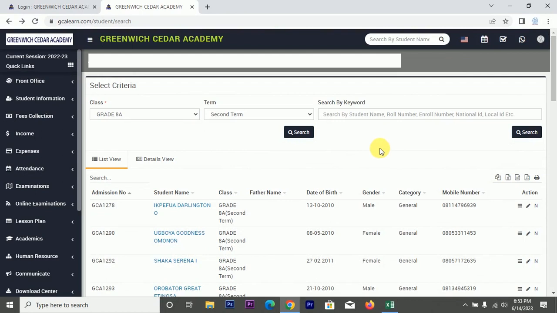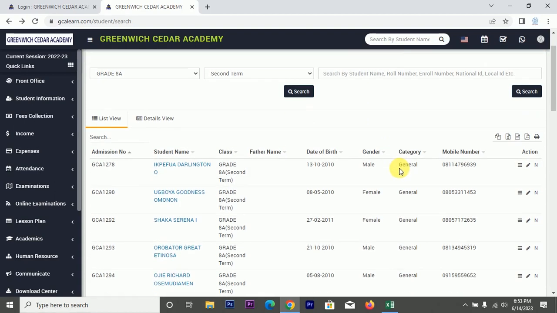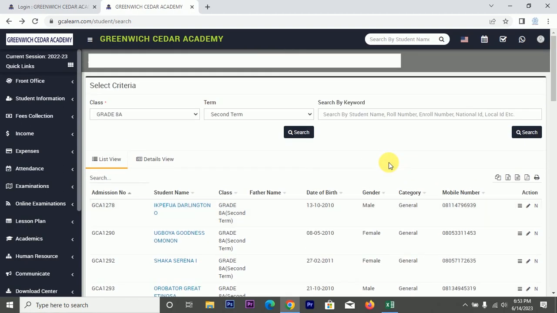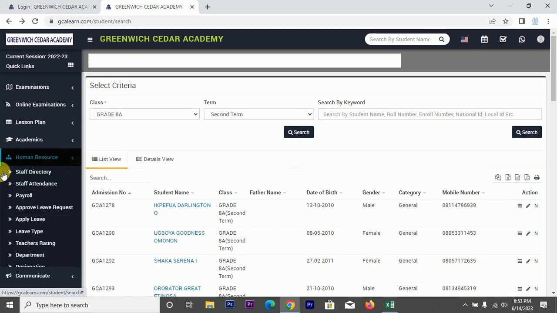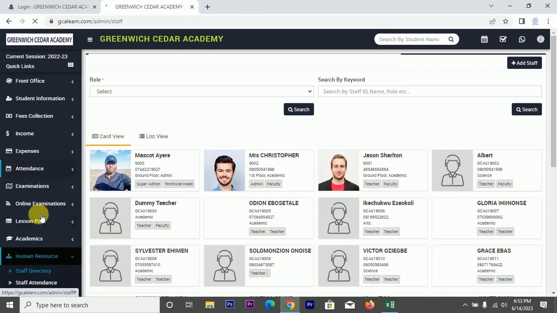Because how this system works is, once the school has conducted their assessment, the teachers are meant to upload their scores. Although the admin can decide to do everything, it might be too much work for one person. So alternatively, the admin can register the teachers, so they too can log in. Once they log in, they can upload students' scores by themselves. Of course, to do whatever you need to do, you just navigate through the menus and find what you want.